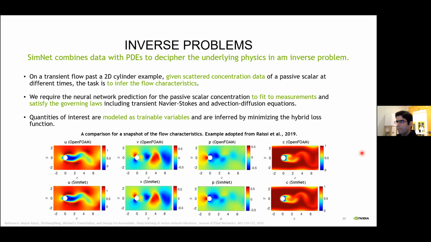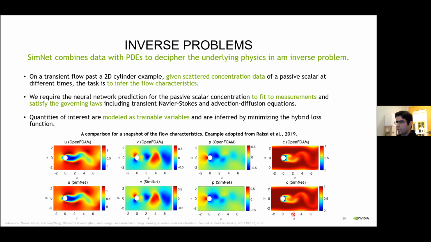So we construct a model with a hybrid data and physics-driven loss function. And specifically, we require the neural network prediction of the passive scalar to fit the measurements, and also to satisfy the governing laws of the system, that are the Navier-Stokes equations and the advection diffusion equations. And here the quantities of interest are also modeled as trainable variables and are inferred by minimizing the hybrid loss function.